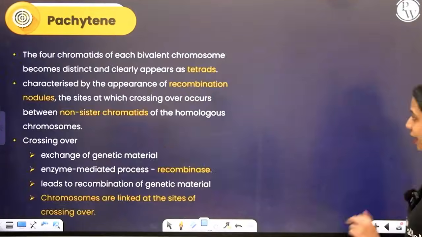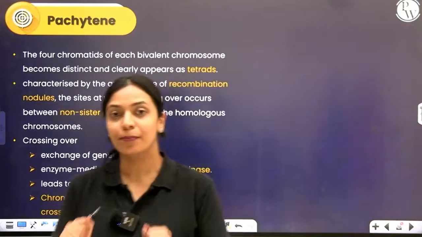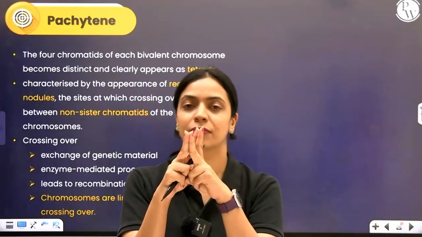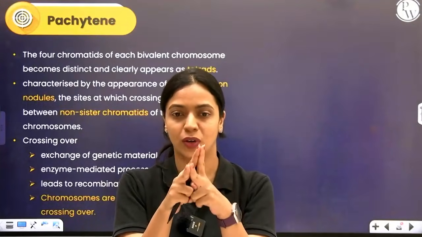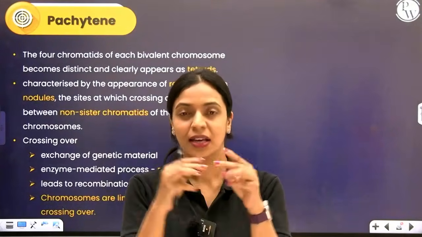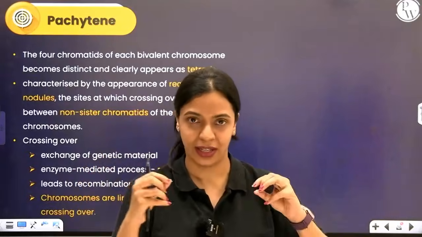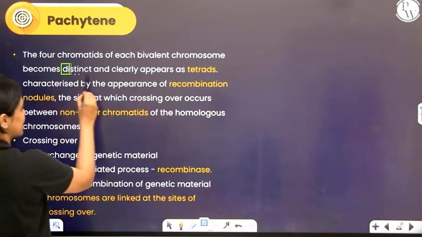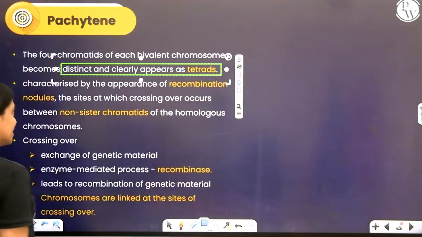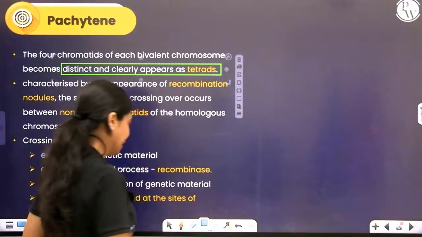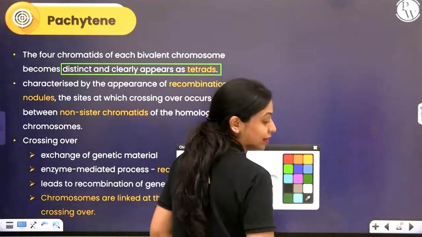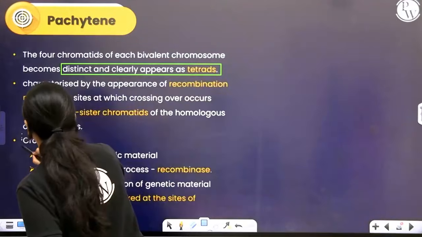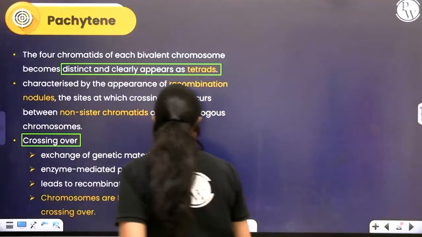Next, pachytene. So here in a bivalent you will have 4 chromatids. In a tetrad or a bivalent you will have 4 chromatids. Since condensation is still happening, you can see them being more compactly arranged. They will become more distinct and clearly visible as tetrads. At this point, something called recombination will take place, or a process called crossing over will take place. I'll tell you what happens.